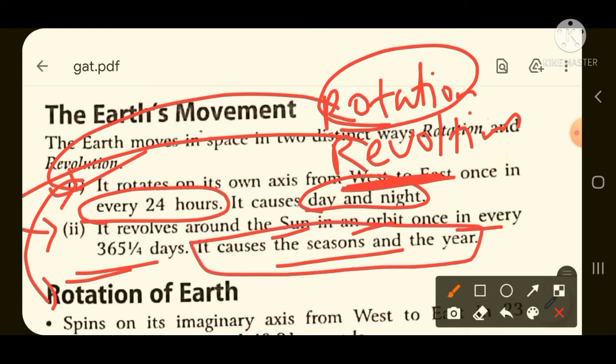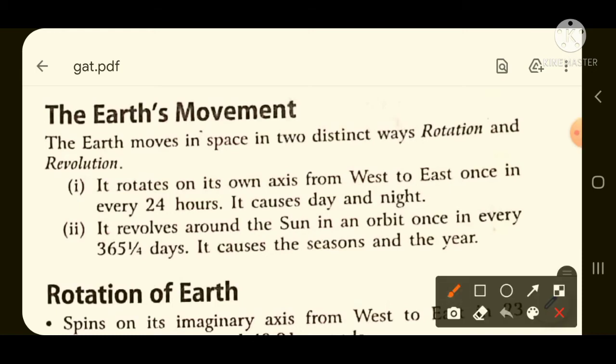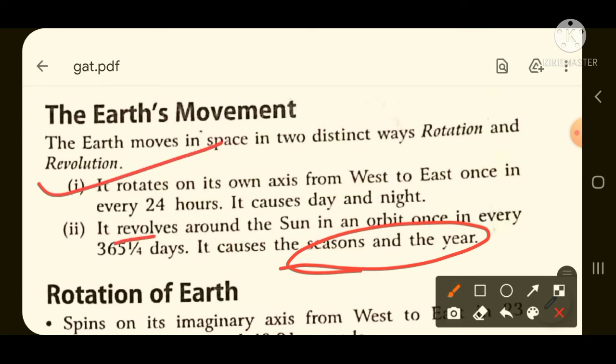Season means now it is the season of summer, after that the rainy season will come, after that the winter season will come, and the spring season will come. So this season change is happening due to the revolution of the earth. One more question will come: with the revolution of the earth, what changes occur? Day and night, season change. In that case you need to take that season change occurs due to the revolution of the earth around the sun. Rotation occurs on its own axis, but revolution occurs around the sun in a fixed orbit.